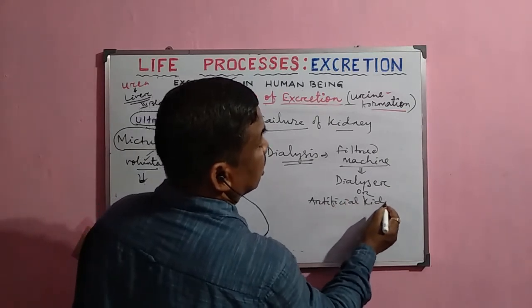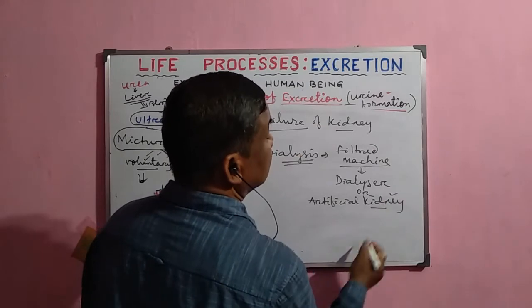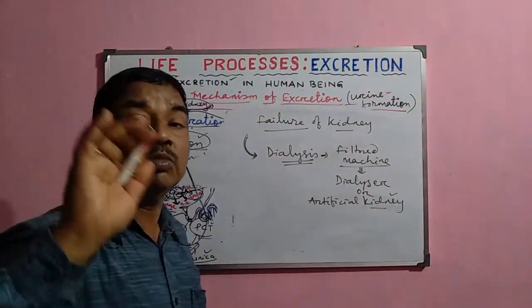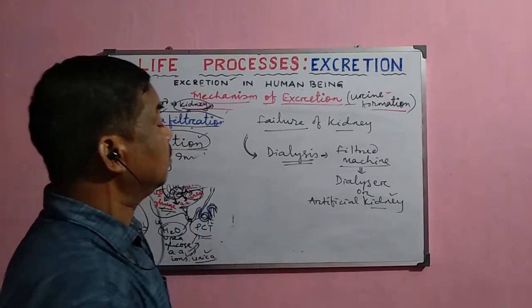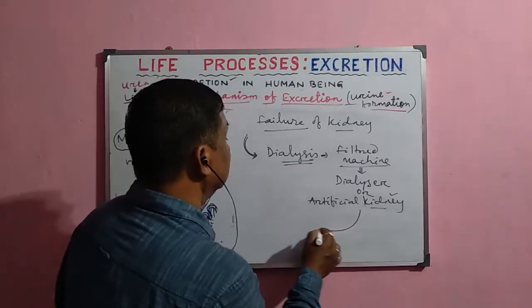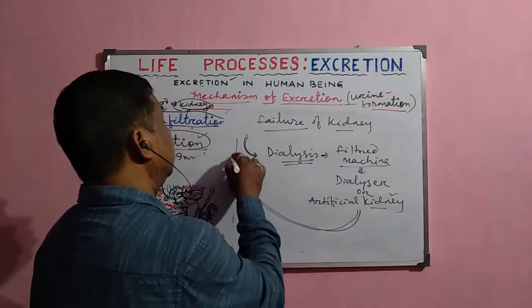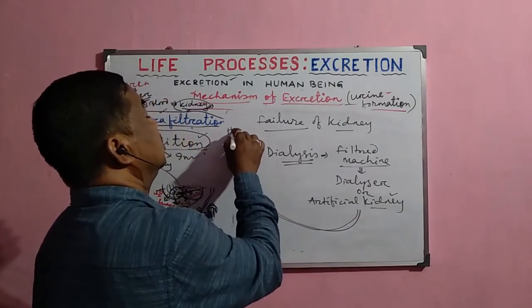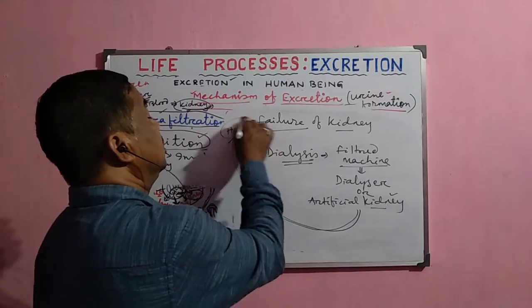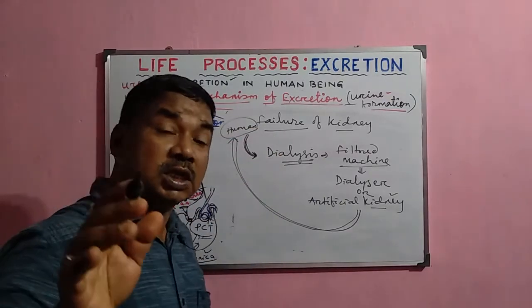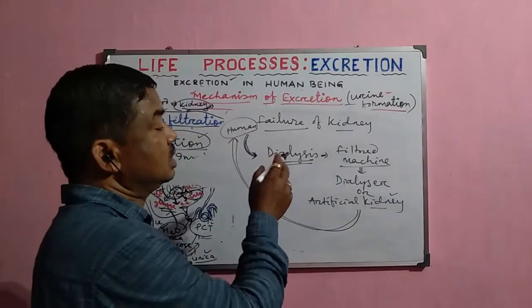This machine actually filters the blood and the waste materials are removed from the blood. After the filtration, the blood returns back to the body of the human being. So the blood is taken out for dialysis and filtered in the machine.